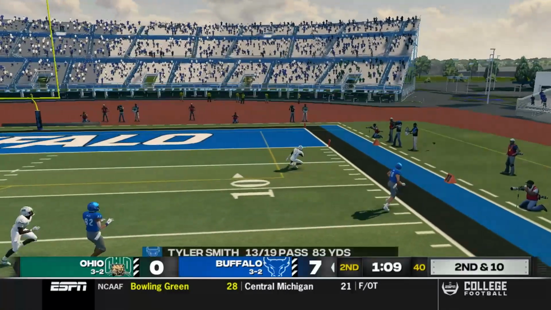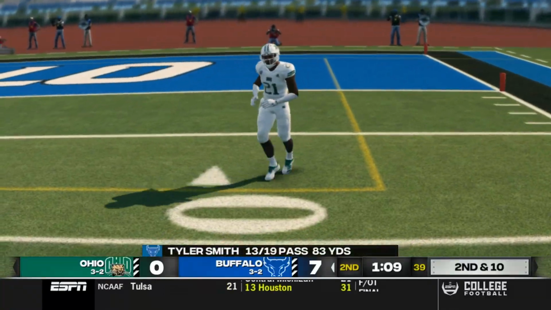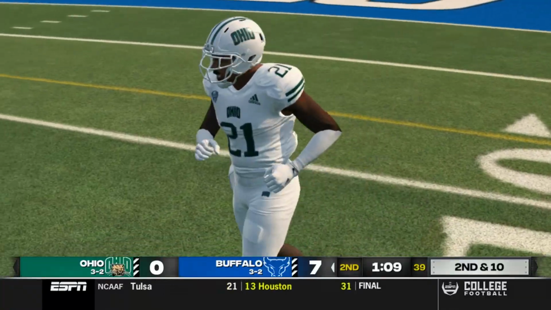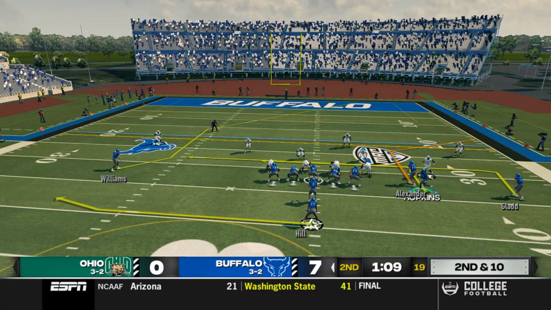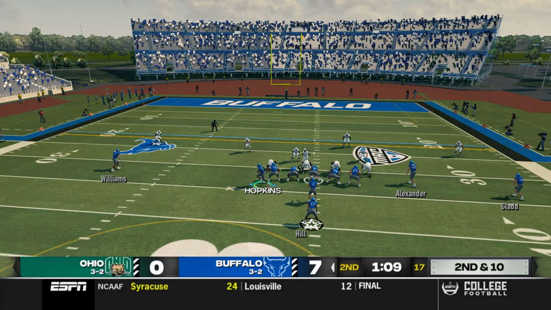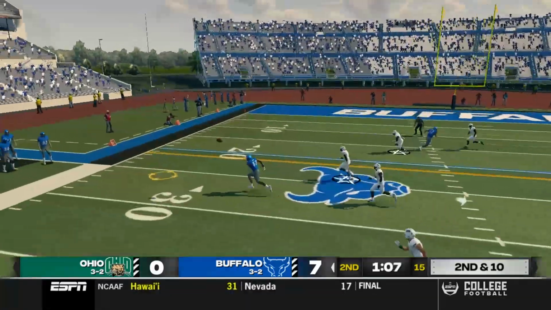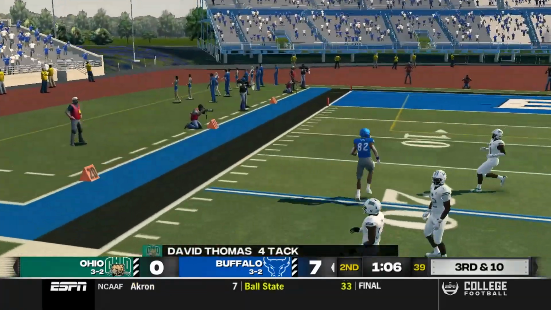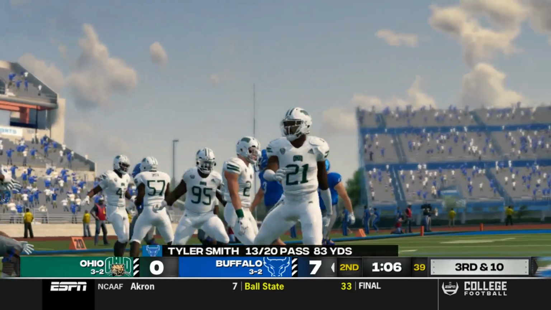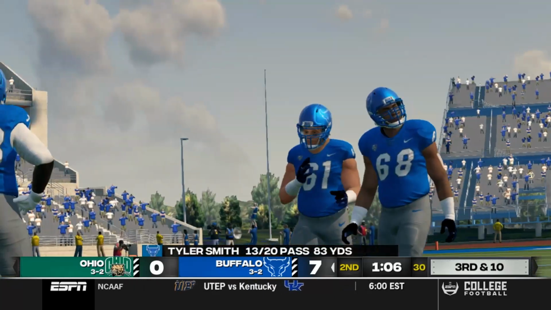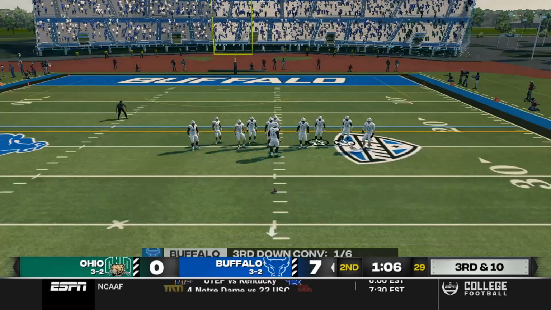Tyler Smith passes it. He misses Ryan Glad, who was open on the sideline on the comeback route. The Bulls are sending Hopkins in motion across the field. Ryan Glad takes the snap. Hopkins is open. He just misfires. They moved that perfectly. They lined it up perfectly. But Tyler Smith just misfires on the play.